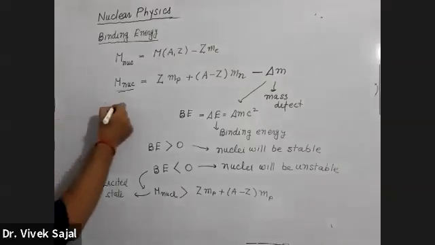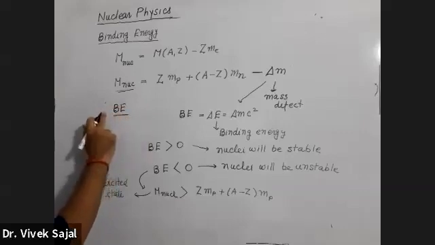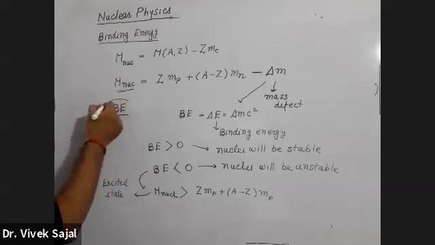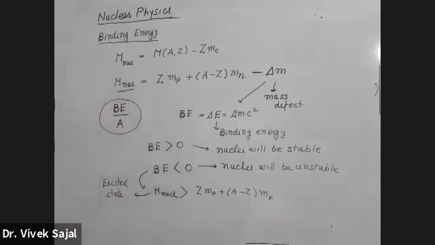Suppose this is the total binding energy of a nuclei. If I divide this by the A number of this nuclei, then this is known as binding energy per nucleon. This gives us very good information about the stability of different nuclei. This provides us very comparative values regarding the stability of the nuclei.